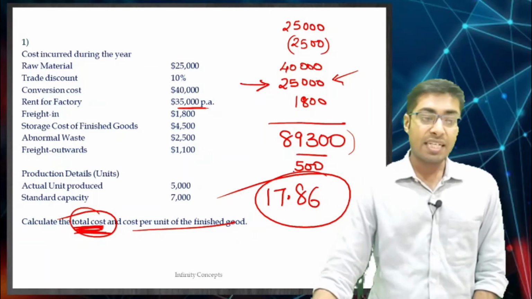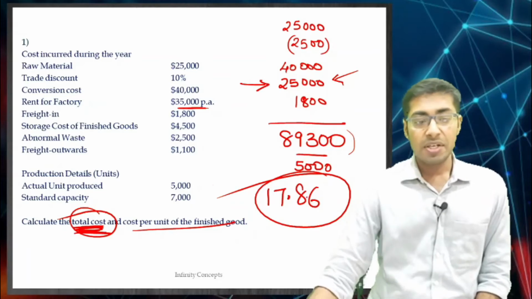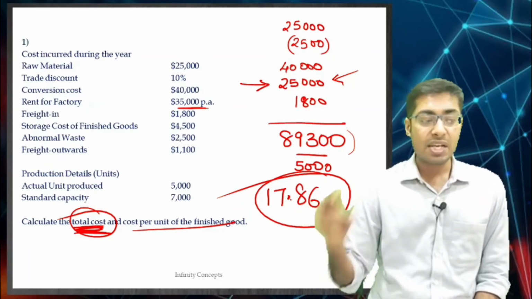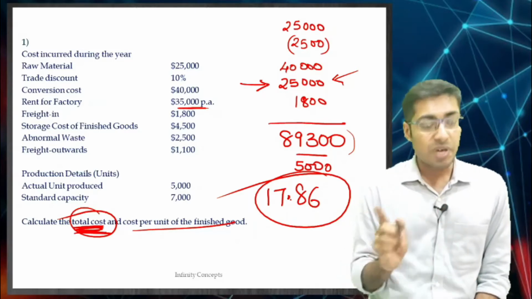And the second thing is, when you divide over here by 5,000, which is the actual units produced, you get 17.86 as the cost per unit of finished goods, correct. Now we will move ahead.